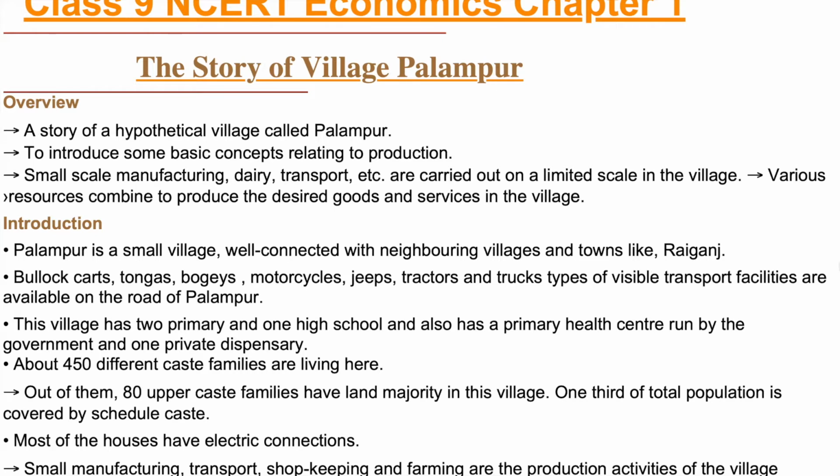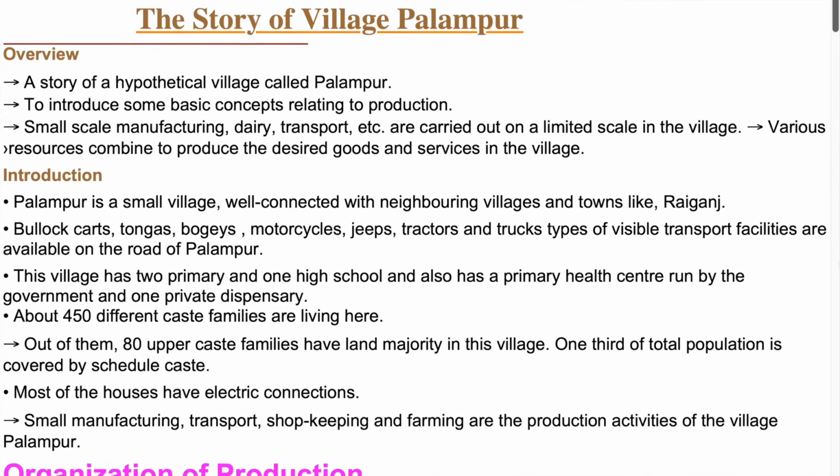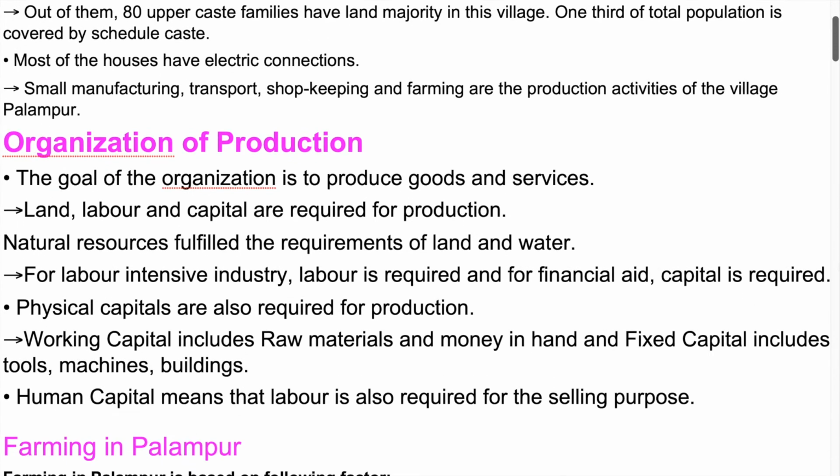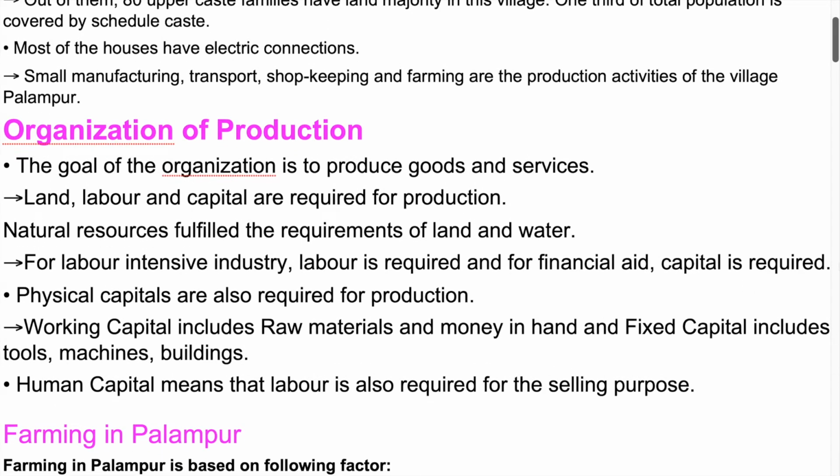About 450 different caste families are living here. Out of them, 80 upper caste families own the majority of the land in this village. 1/3 of the total population is Scheduled Caste. Most of the houses have electric connections. Small manufacturing, transport, shopkeeping and farming are the production activities of the village Palampur.